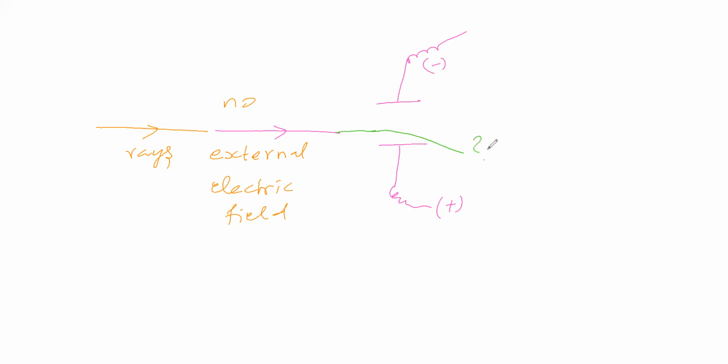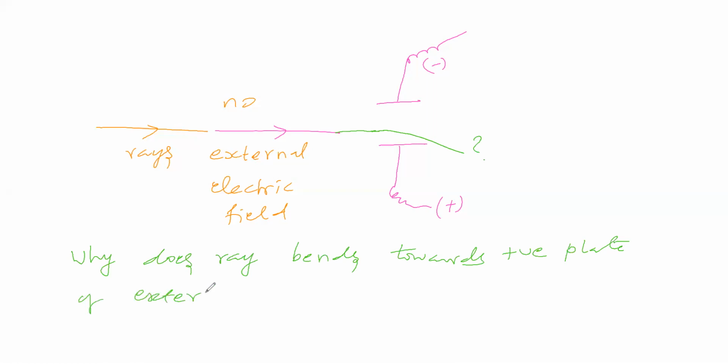Why is it so? Now you say, why does the ray bend or deviate towards the positive plate of the external electric field? What do you say regarding this?